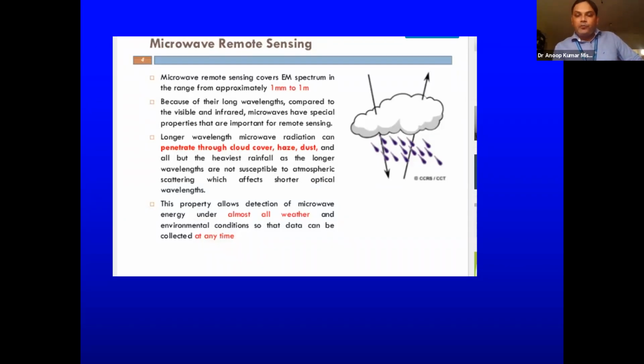So for this, we don't have to be dependent on daytime. In thermal remote sensing, sometimes we have to wait for clear weather, because weather always affects the radiation. For a few applications, especially in agriculture, we have to wait for clear weather, because the radiation is mostly attenuated by atmospheric constituents. But in the case of microwave, we don't have such limitations. They are regarded as all weather remote sensors.